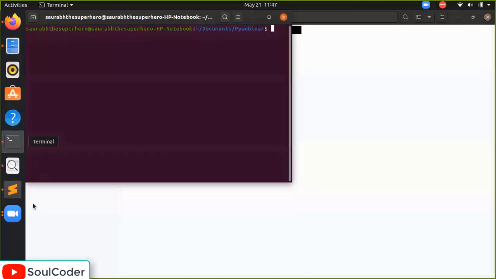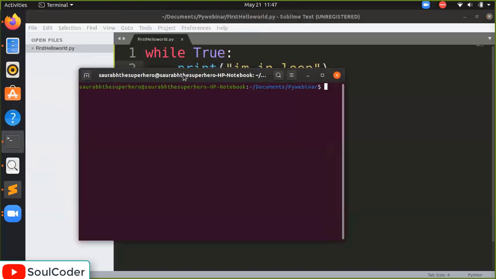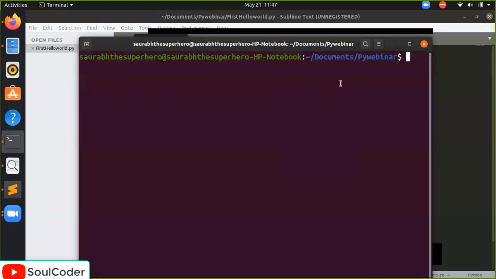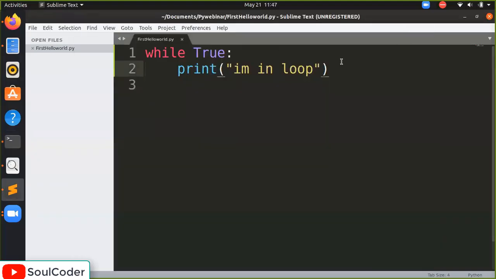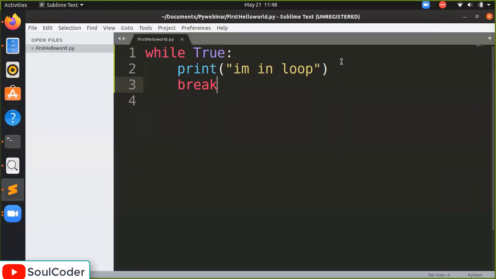So the terminal is open here. But before that we have to do something. What can we do? If this is going to happen in the same way, then our computer will hang. So what is the solution for it? If the bike is on, on the accelerator, what do we do to stop it? Use the brake. In the same way we can use a break. So what does break do? Break stops it. How? Let's try it. I have written break here. Look, it only ran one time. So break has stopped the execution.